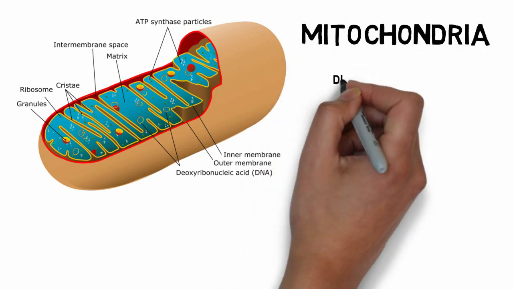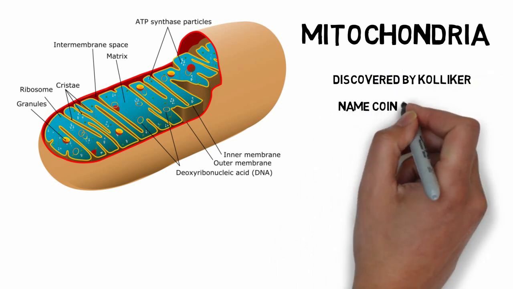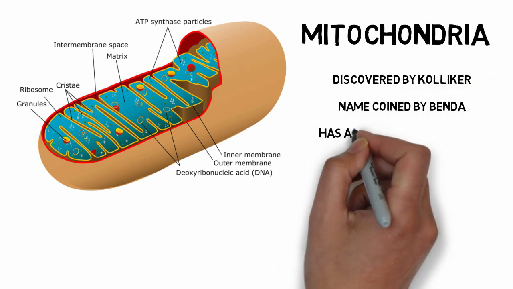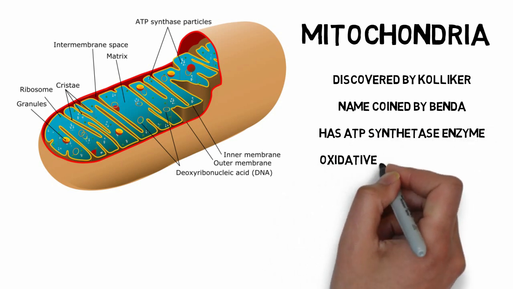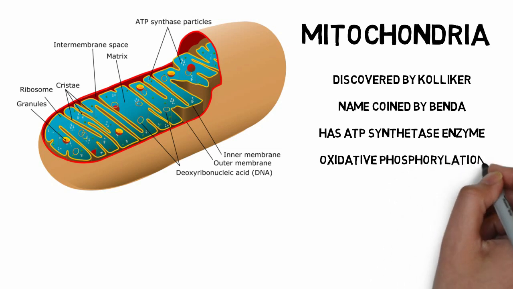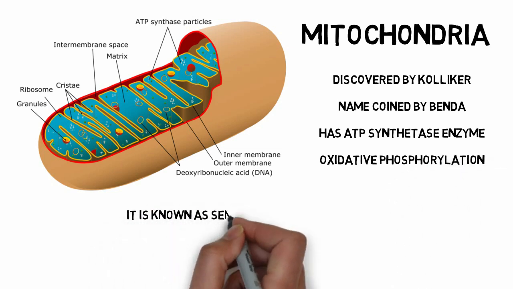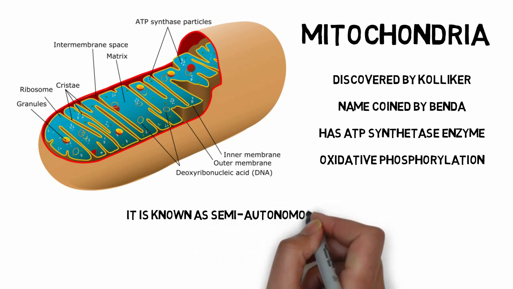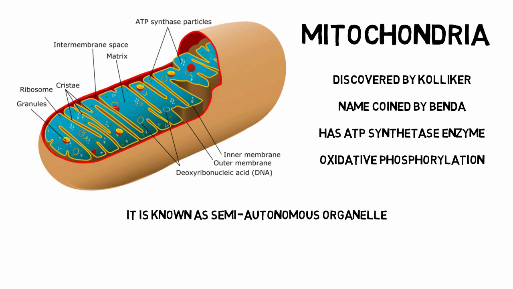It was discovered by Kolliker and the name was coined by Benda. It has an ATP synthetase enzyme in its F1 particle, and it helps in oxidative phosphorylation that produces the energy for the cell. It is also known as a semi-autonomous organelle. Why? Because they have their own DNA and are not dependent on the cellular chromosomes for their replication. That is why they are considered semi-autonomous organelles.